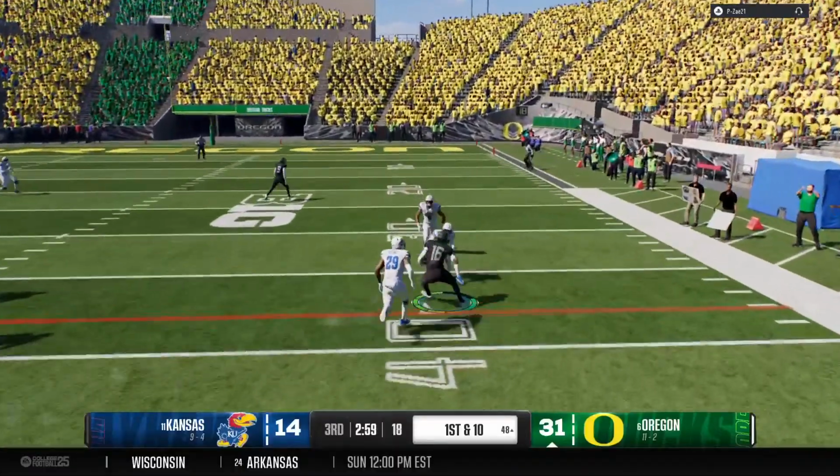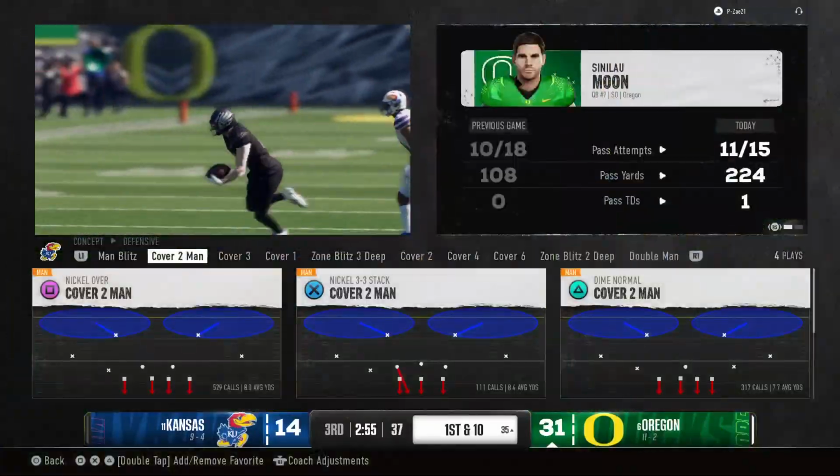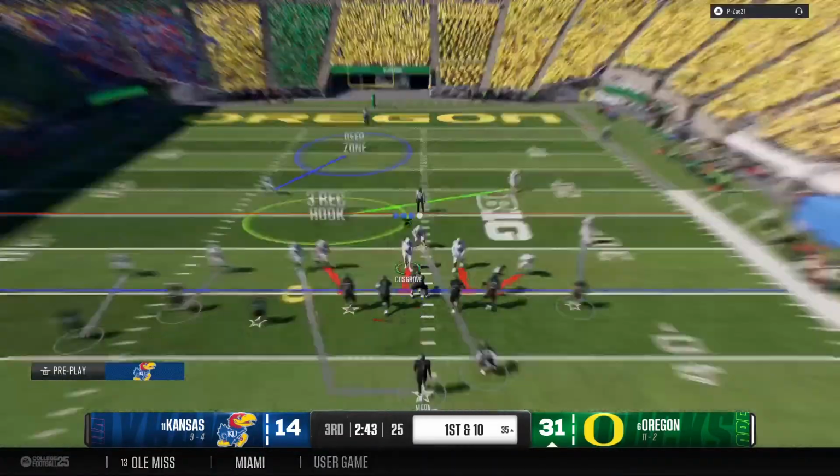Goes to his right side there for the completion. What a move. Makes one man miss, picks up the 1st down before they stop it.